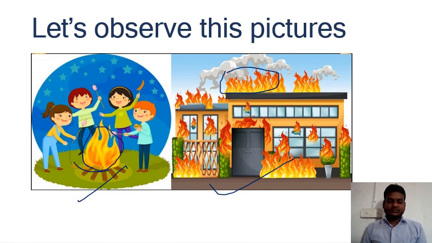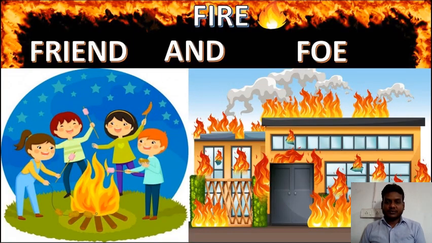Yes, students, any idea what is there? Here, the first one is when we cook food, we use fire. But in this one, we cannot control the fire. It destroys the building. The whole building catches fire. So today our chapter is Fire, Friend or Foe.